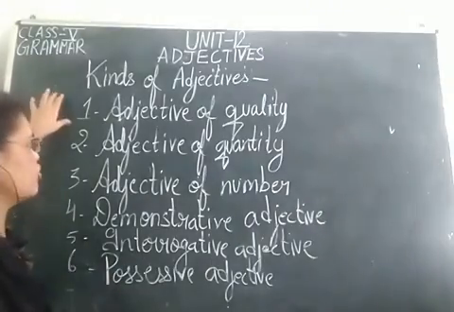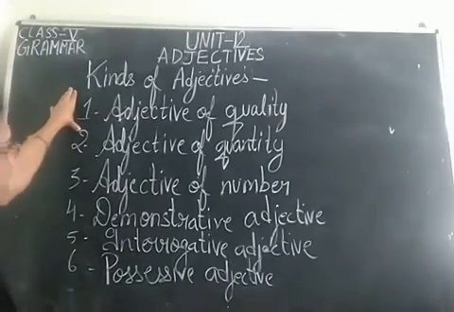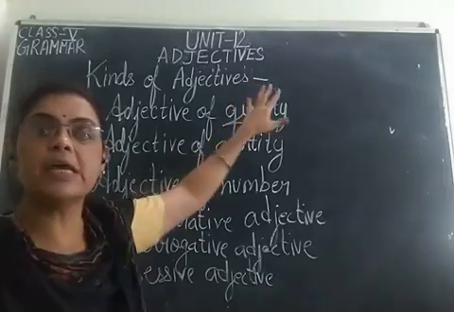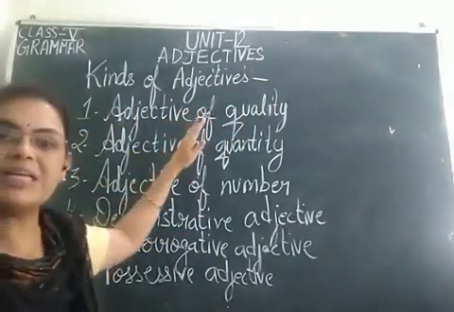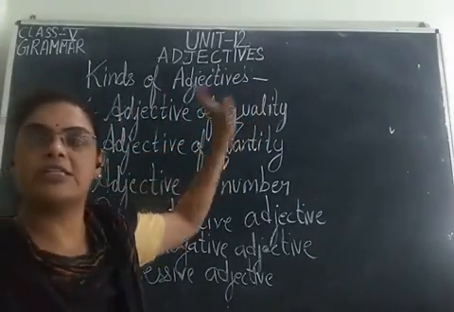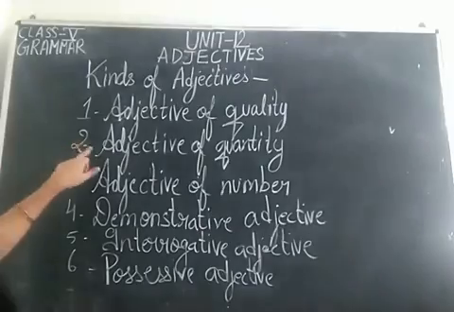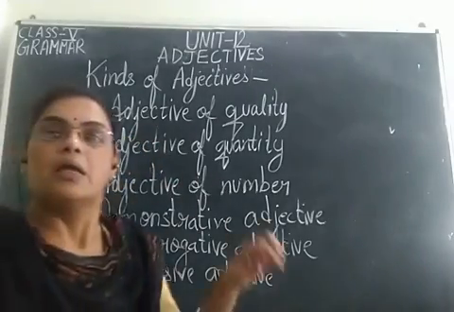The first one, children, is adjective of quality. They tell us about the quality of a noun. What kind of a noun or a pronoun? They tell us about the quality of the noun. The second one, children, is adjective of quantity.